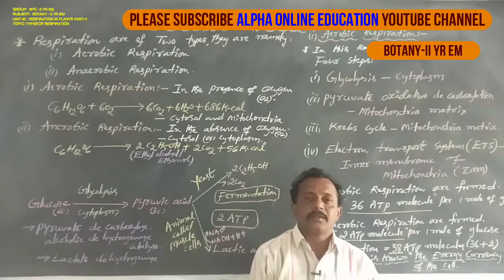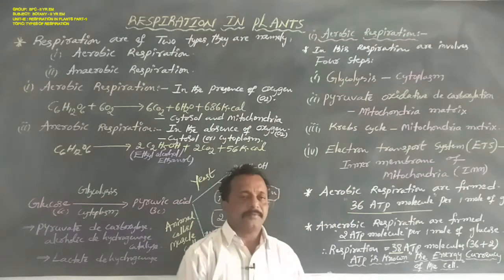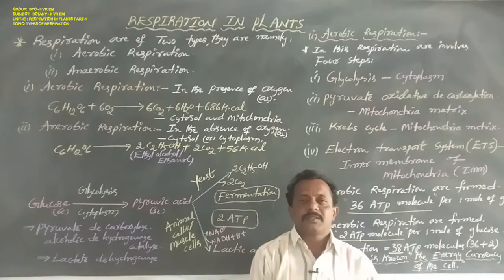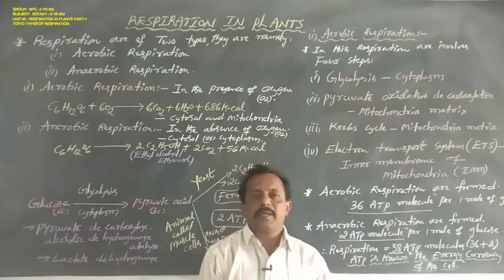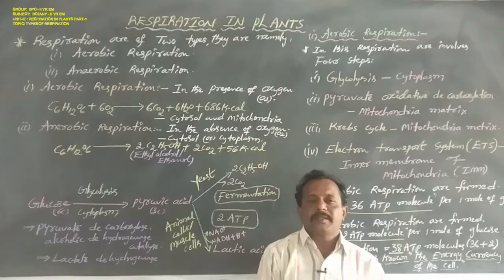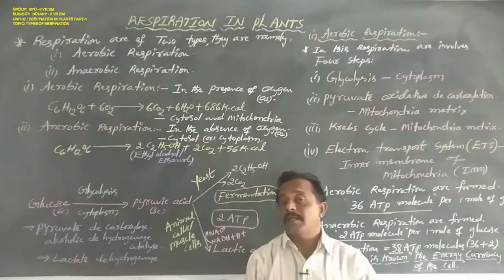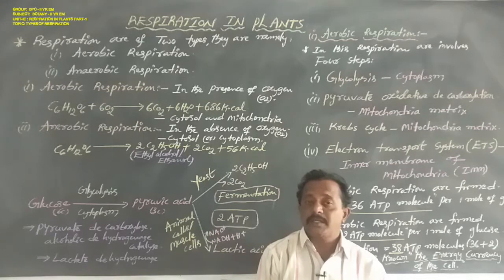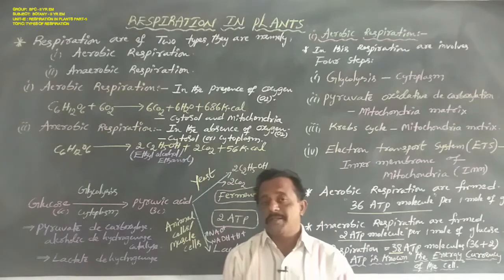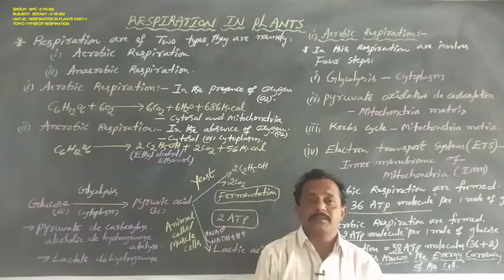Dear students, only green plants and cyanobacteria, by the presence of sunlight, make their own food materials. That is, they trap light energy into chemical energy. This energy is stored in the bonds of carbohydrates like glucose, sucrose and starch.